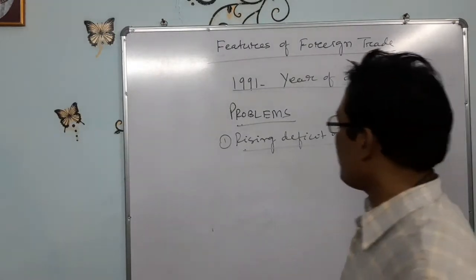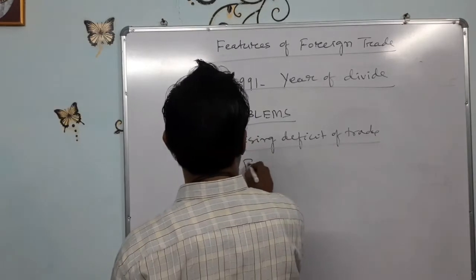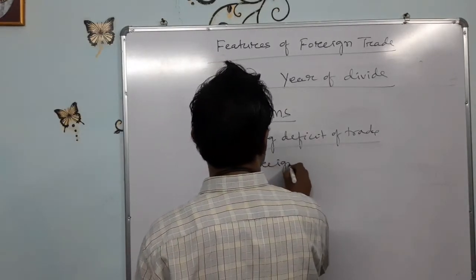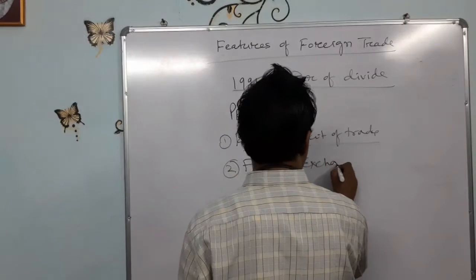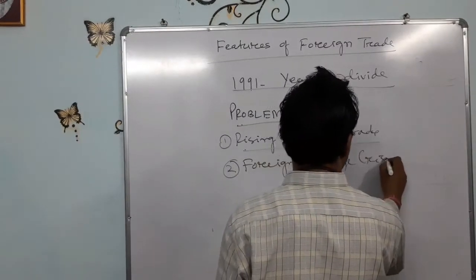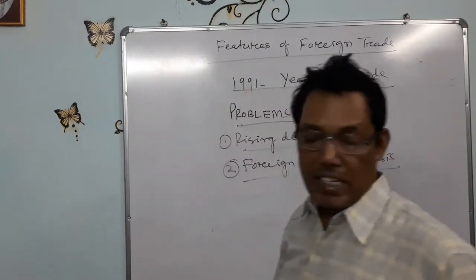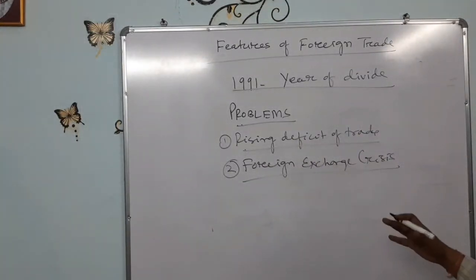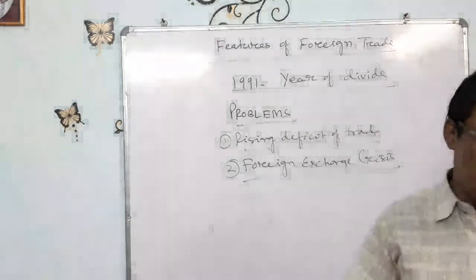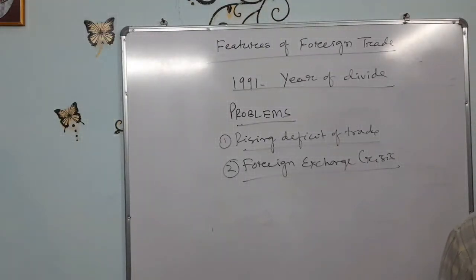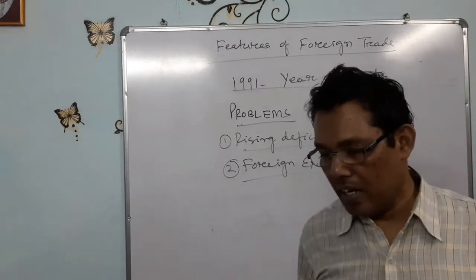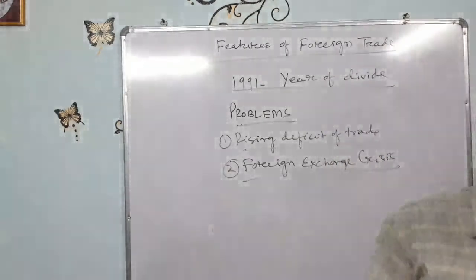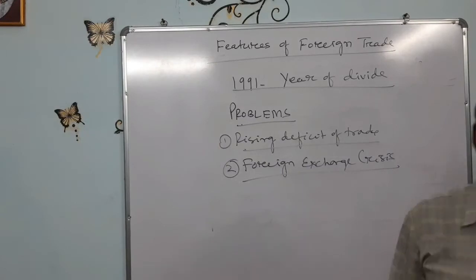Similarly, the second point was the foreign exchange crisis. It means whenever there is a rising trade deficit, there are problems on the foreign exchange front. हमारे पास जो फॉरेन करेंसी नहीं है तो हम फॉरेन करेंसी दूसरा कंट्री को कैसे देंगे? This is the problem, this is the crisis.